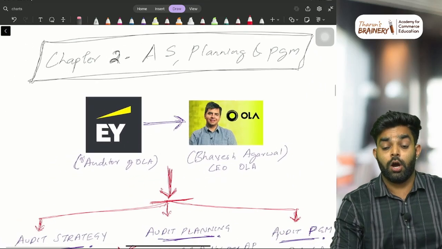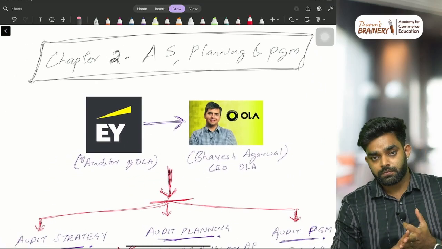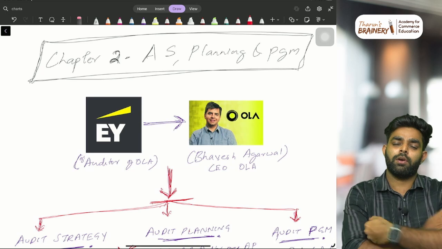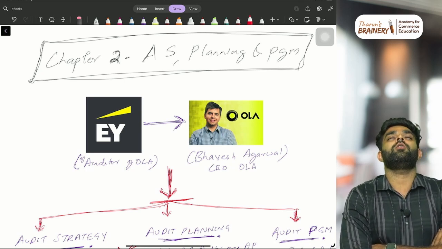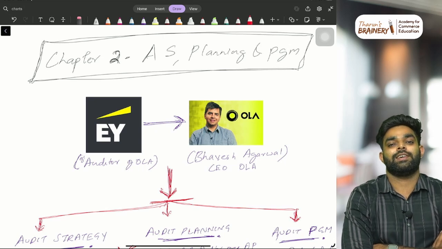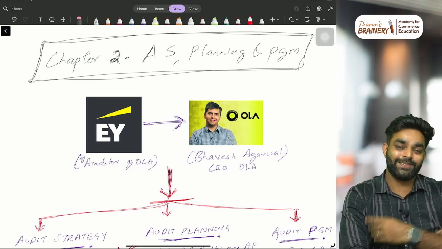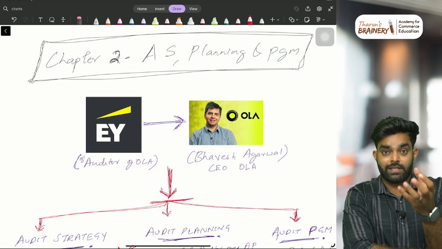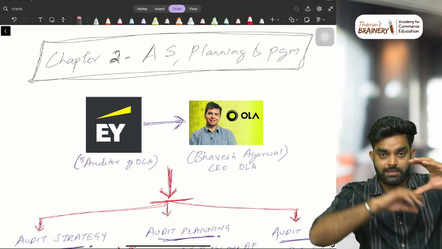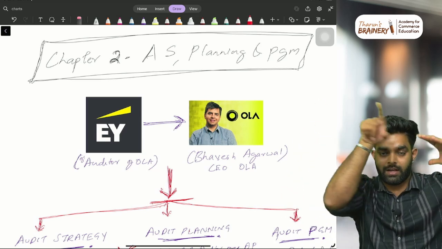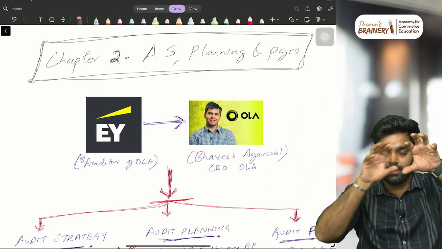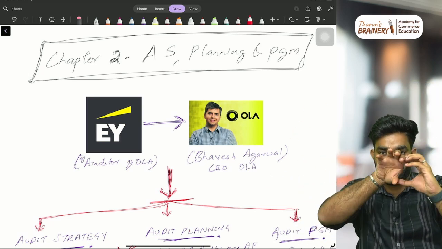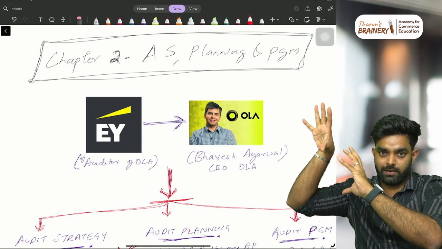Then the second chapter: audit strategy, planning and program. What is meant by audit strategy, audit program, audit planning? What is the difference? You may know the definitions, you may know what to write, but do you know the meaning of all these things? That is what I'm asking. Audit strategy, audit planning and audit program: these three come under the entire planning process of auditing. Audit strategy is there, audit plan is there, audit program is there.